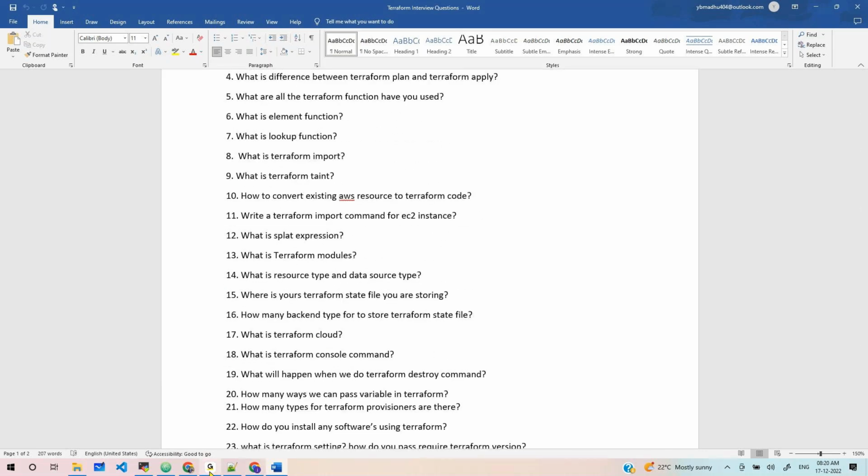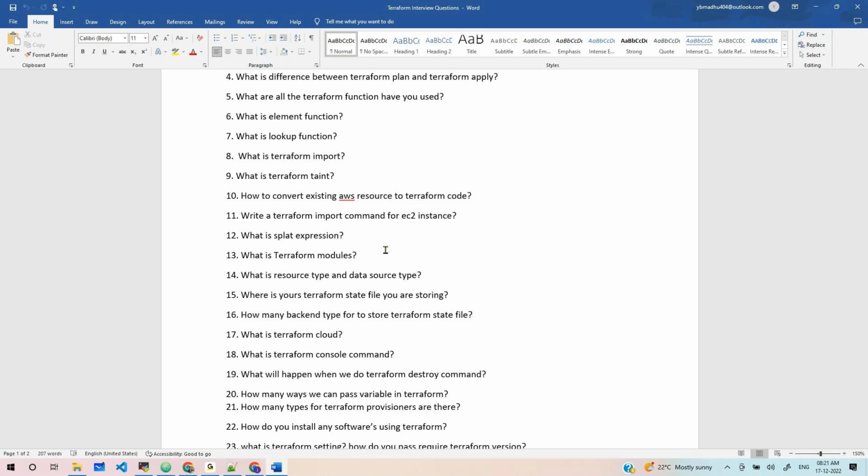We did Terraform init, Terraform plan, Terraform apply, Terraform destroy, Terraform version. What else we used? Terraform workspace is also there. Terraform console is there. Terraform taint is there. Terraform show.